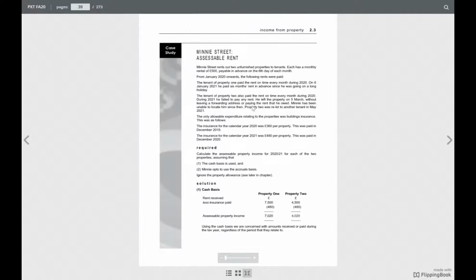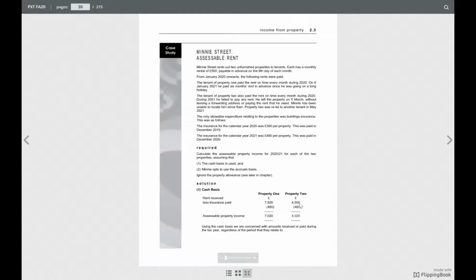Then he failed to pay the rent, and he left the property on 5th of March without leaving a forwarding address or paying the rent that he owed. So Mini has been unable to locate them since then. The property was then re-let to another tenant in May 21. So whatever we received, 4,500, that is here.